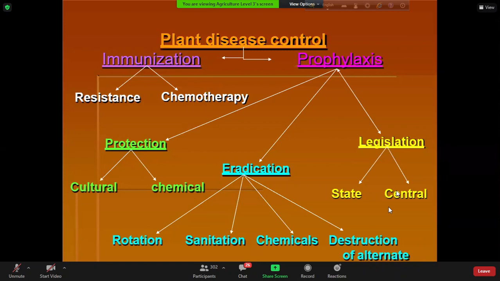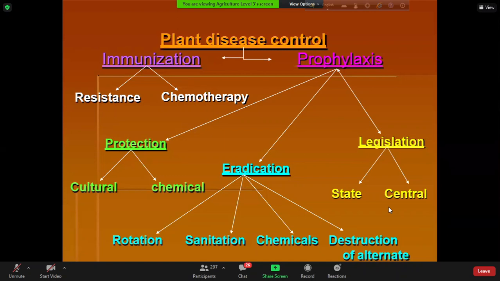There are agencies in the world which control these things, and by doing so, we can prevent the entry of pathogens. For example, late blight of potato was first reported in Europe. But how is this pathogen, Phytophthora infestans, present in Bangladesh? Somehow, with the infected potato tuber, we imported the infected potato tuber, and with the potato tuber, Phytophthora infestans causing late blight of potato entered Bangladesh somehow.